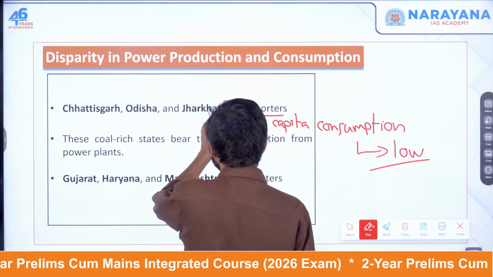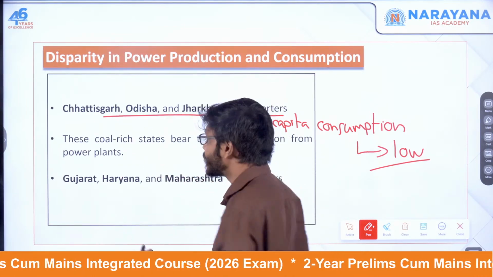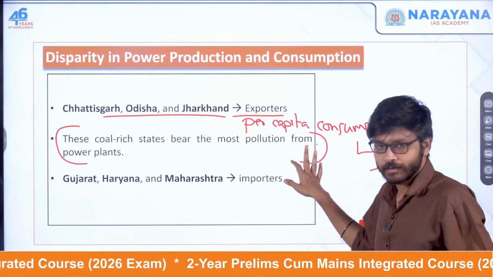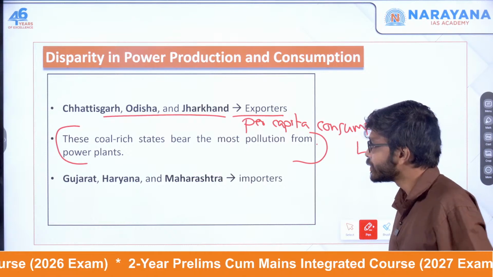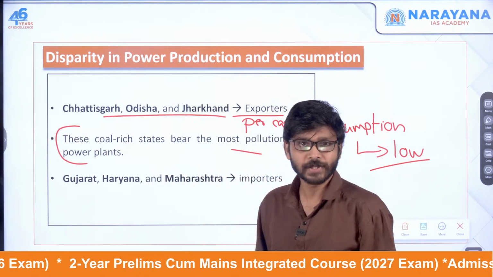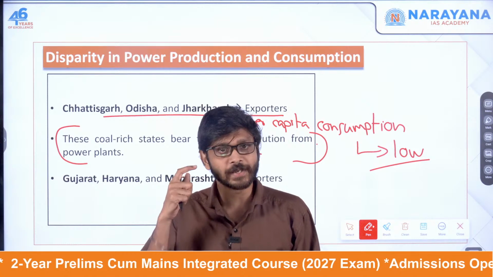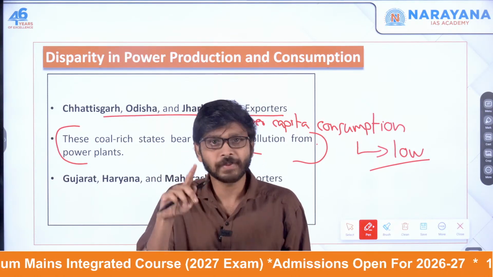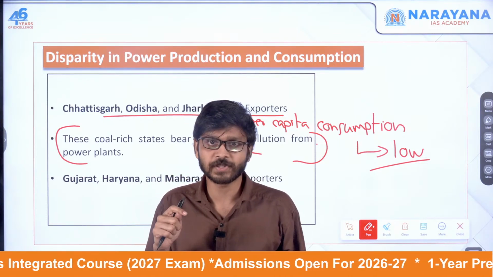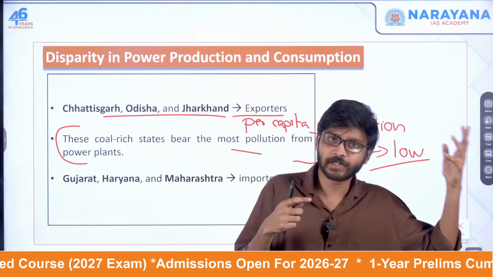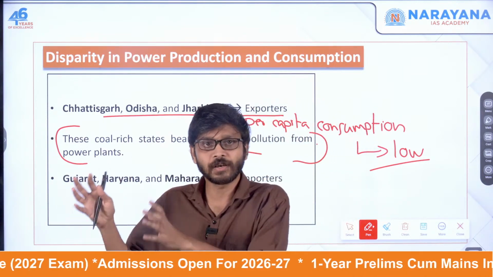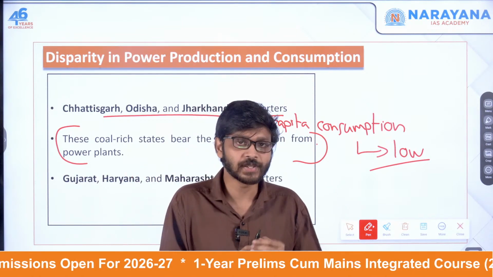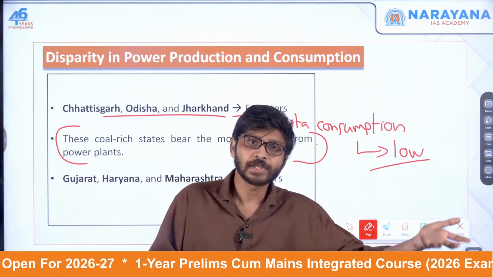But the problem is, even though they are producing more and exporting, who has to bear the brunt of the pollution? These states only. They are the only ones having the issue of pollution, because they are the producers. So the coal producing states bear the environmental as well as health impacts of this power generation. Water pollution will be there, even land degradation will be there. All these things fall on these particular coal producing states, just because they are producing for some other states.